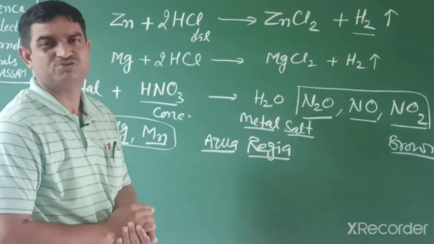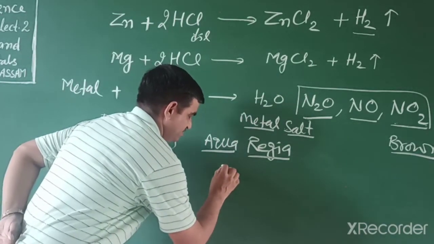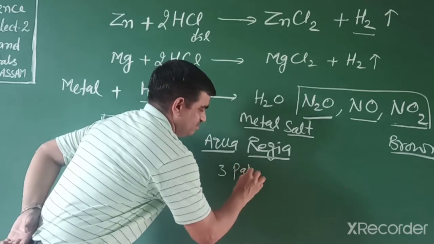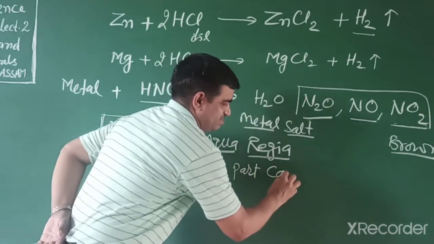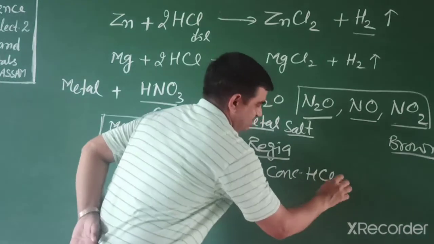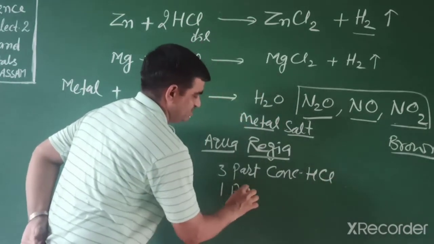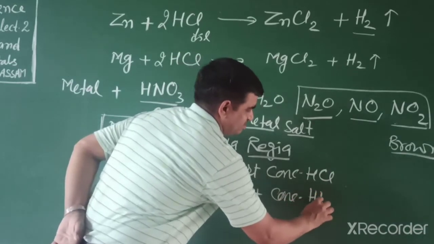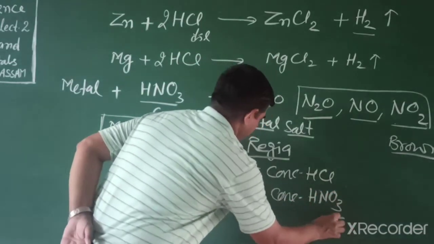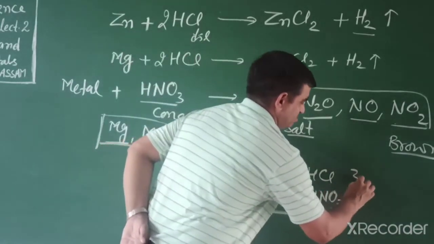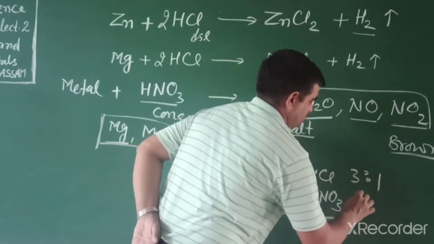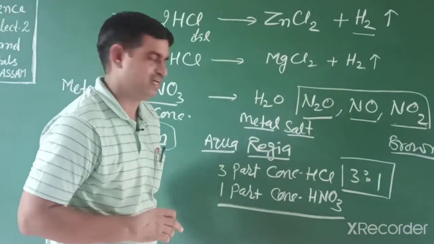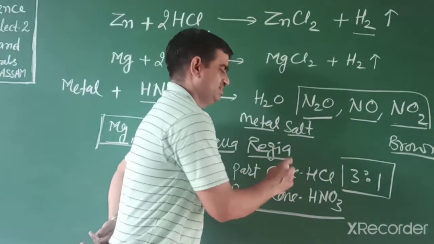What is the combination of aqua regia? Three parts concentrated HCl and one part concentrated nitric acid. Students, this combination, 3:1, means 3 moles concentrated HCl and 1 mole concentrated nitric acid.